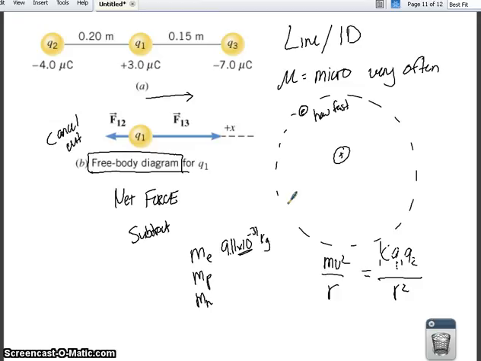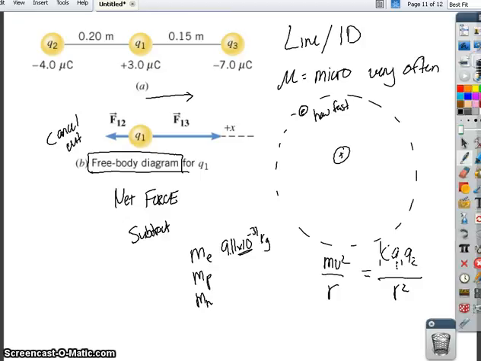So just like we were able to set forces equal to each other in mechanics, we can take all those same things we learned and apply it here. We can solve for mass, we can solve for velocity, we can solve for distance, we can do all those things based off this law. And so we're going to be doing a lot of mechanics review as we go through this unit.